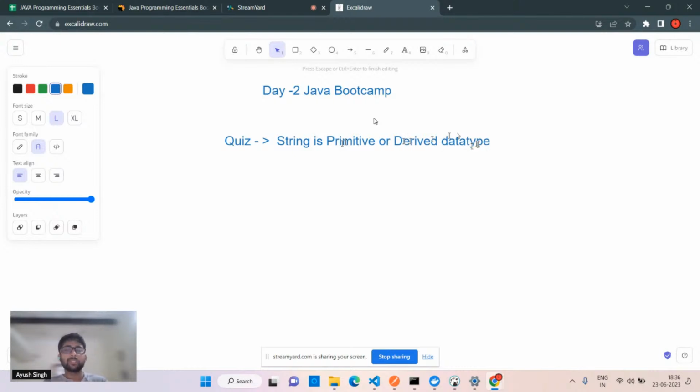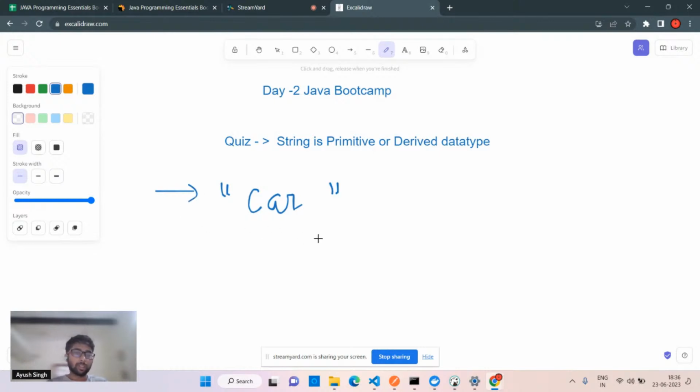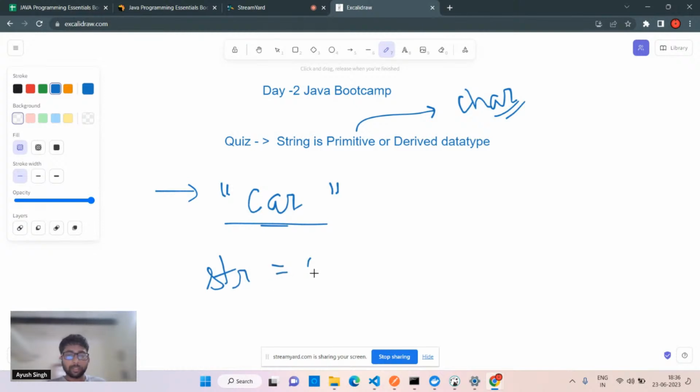If you can see the definition, you'll get to know about String. String is what? In double quotes we are passing, let's suppose, car, so this is nothing but a string. If you remember, in the primitive types we have char as well, so there is a data type which is char. This string, let's suppose I call it str and I save it like this, car in double quotes.